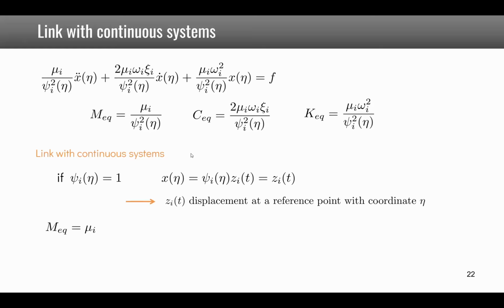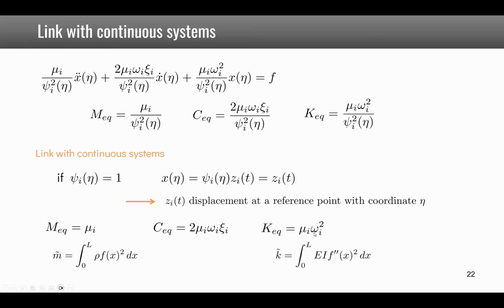In this case, if this is 1 on the denominator, then m equivalent is the modal mass, and for continuous systems, this equivalent mass was given by the integral of rho f squared, which is also the modal mass for continuous systems. For C, we did not define a damping for the continuous system, but for K, we have again the modal stiffness mu_i omega_i squared, which is equal to the equivalent K we defined for continuous systems.